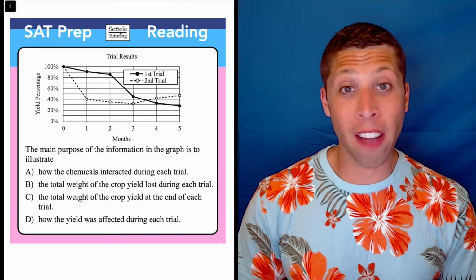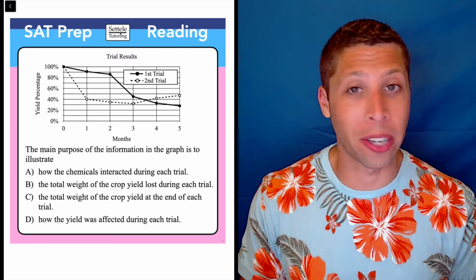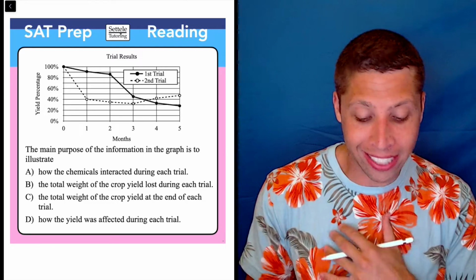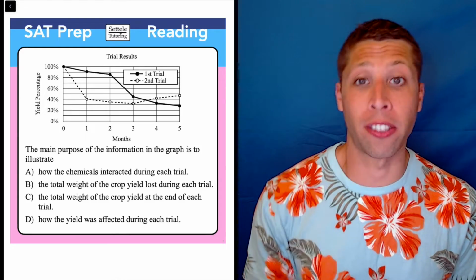My guess is that this graph makes absolutely no sense to you. And that's okay, I didn't give you any context. We don't know what the passage is that would accompany this graph, and so we don't know what they mean by yield or what these trials are. And guess what? It doesn't matter. In fact, it's actually better for us that we have less information.